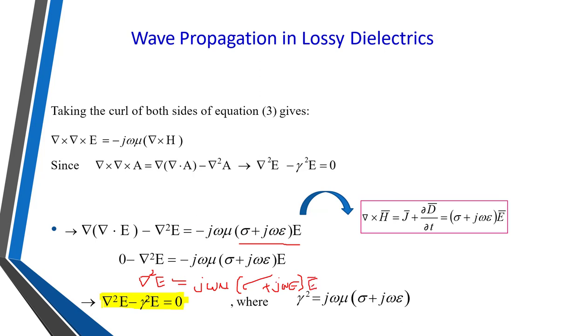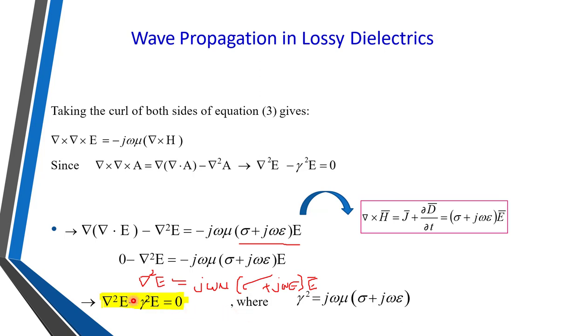We will call this term j omega mu in bracket sigma plus j omega epsilon as gamma square. So our final equation will become del square E bar minus gamma square E bar is equal to 0.